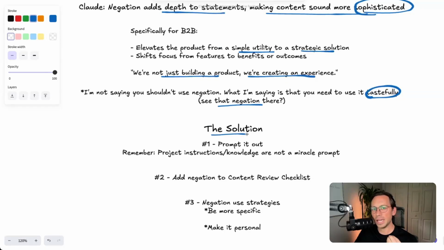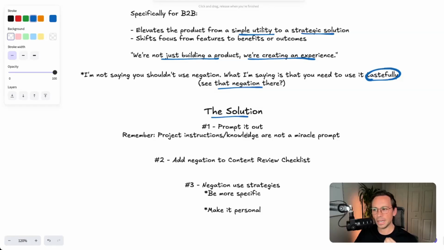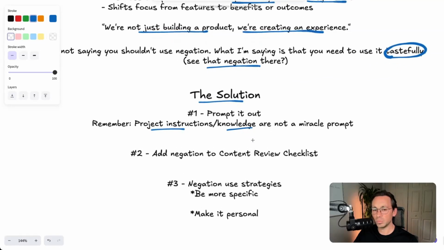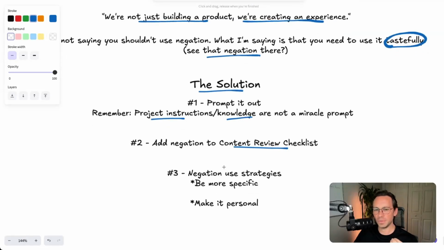For me, I'm so unfavorable toward it that I actually prompted it out when working with AI for AI assisted writing. One note here, though: with ChatGPT's project instructions or Claude's knowledge, even if you add it to those instructions, it'll still output it. So what I do is I've added it to a content review checklist. Now I've memorized it and I pick it up so fast because it's so agitating. But it's something to add to your content review checklist, to at least review it. It doesn't mean you have to get it out of the content completely, but if it's vapid, if it doesn't bring value, then I think you should consider removing it.